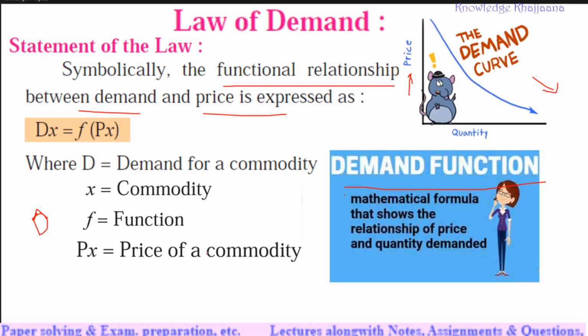The demand for commodity x is a function of the price of that specific commodity. So Px is what? Price of the commodity. So the demand for a specific commodity is related to its price. That's why it is called a mathematical formula.